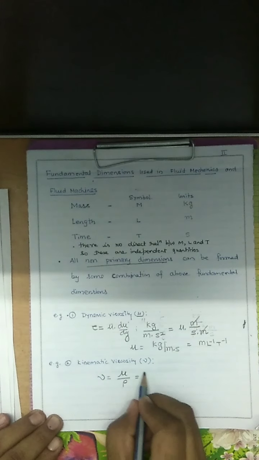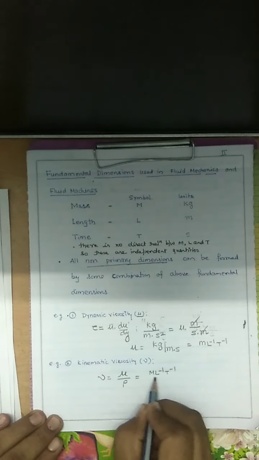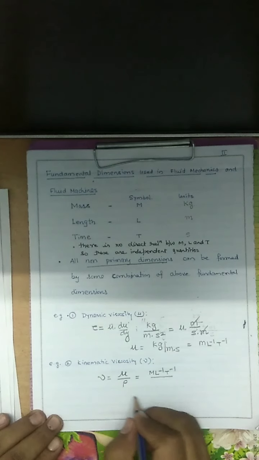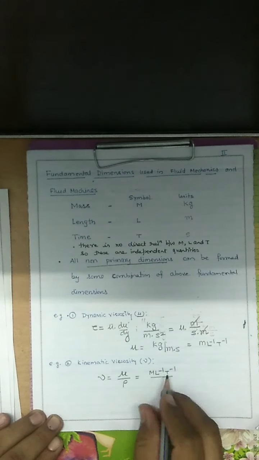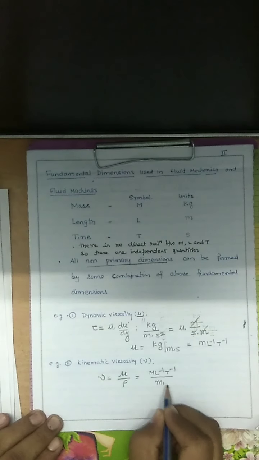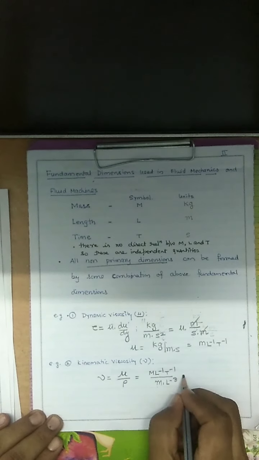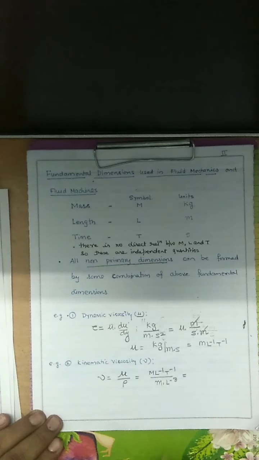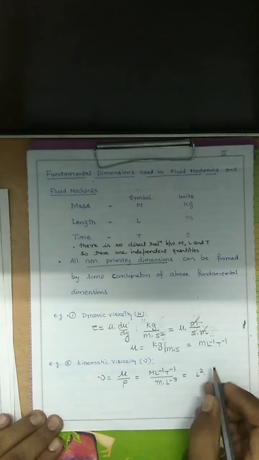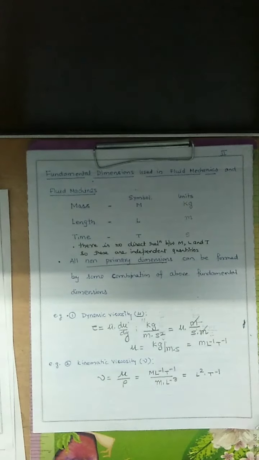So the dimension of dynamic viscosity, M L^-1 T^-1, upon the dimension of density. Density is mass upon volume, kilogram per cubic meter, M L^-3. So what is the dimension? L^2 T^-1.